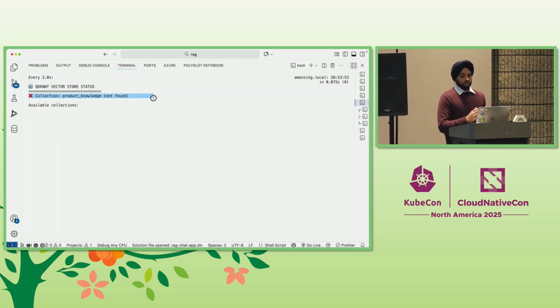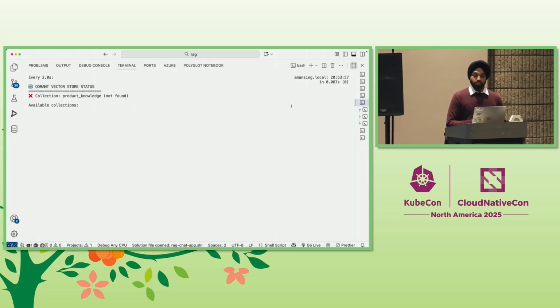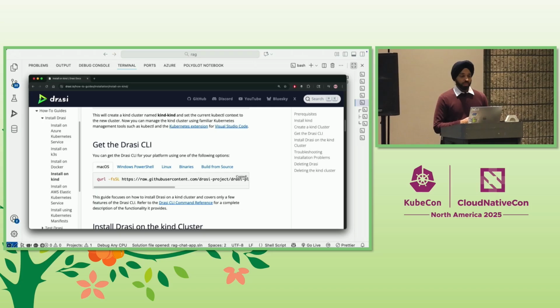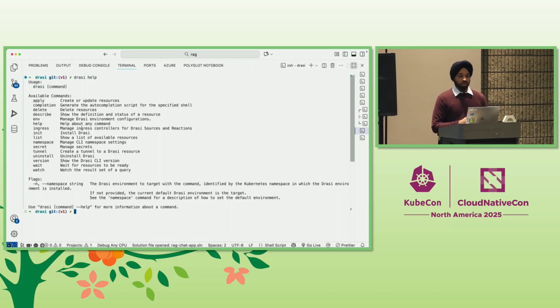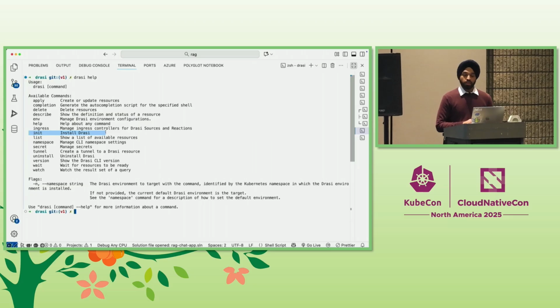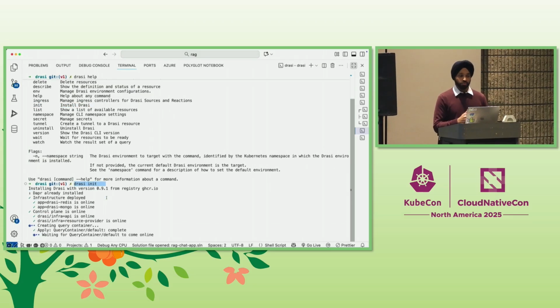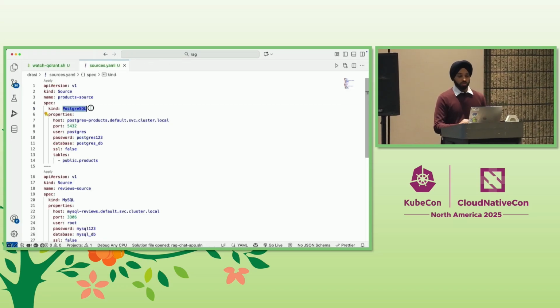So right now, the product knowledge collection does not exist, so let's use Drasi to build that. We start by going to the Drasi website and use this simple command to download the CLI for Drasi. And once the Drasi CLI is installed, all we need to do is run a simple command called Drasi init. Now, this will install Drasi onto our existing Kubernetes cluster in an isolated namespace. And with that, Drasi is up and running, and we can start writing our sources.